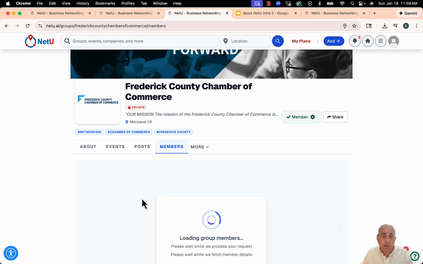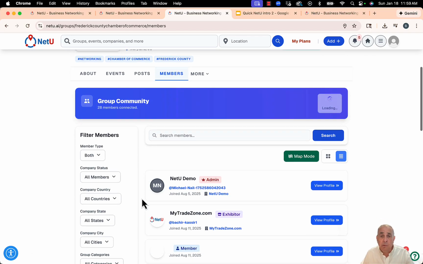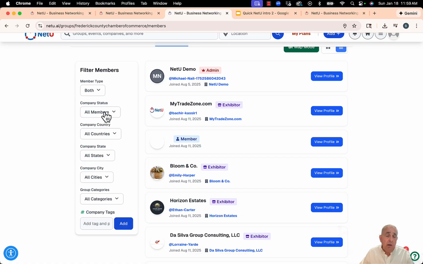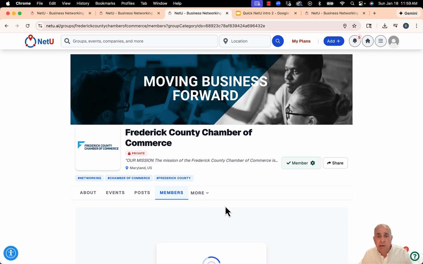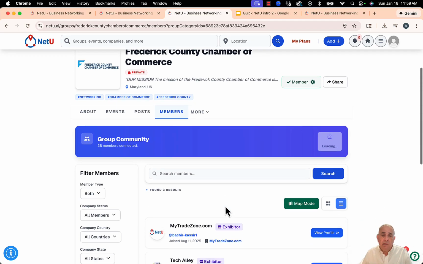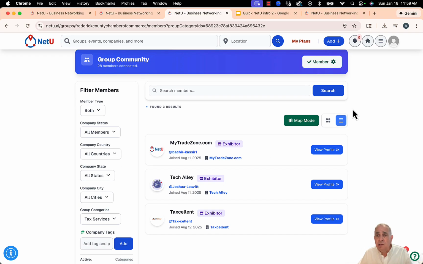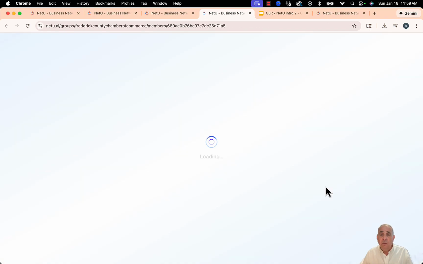Let's say I'm a member here and I want to filter. I can of course filter by territory as well, but maybe I want to filter by category, or I can put a tag in here as well. Let's say I'm looking for a tax service provider. I can see there are 3 members, and I can change between list view or grid view. Maybe I'm interested in this member, so I'm going to click view profile.